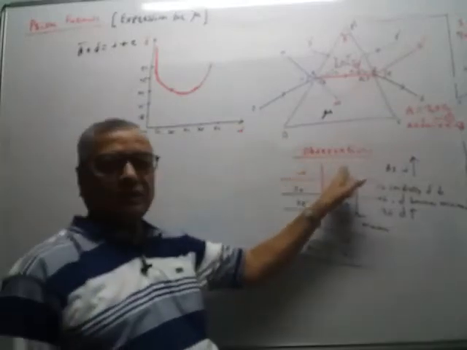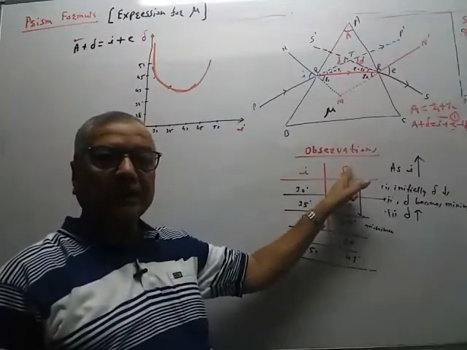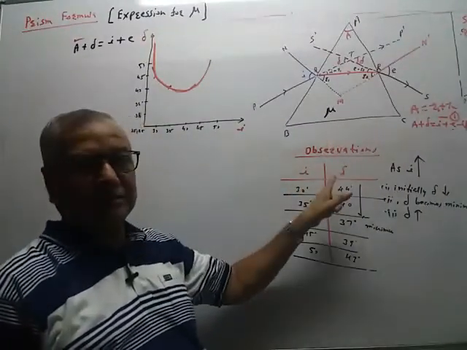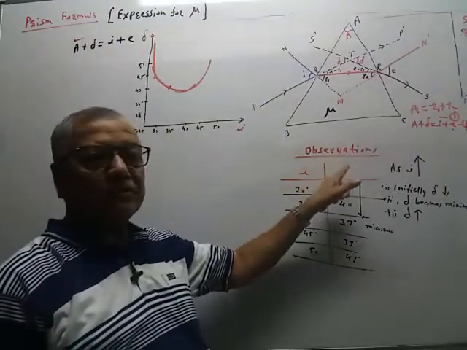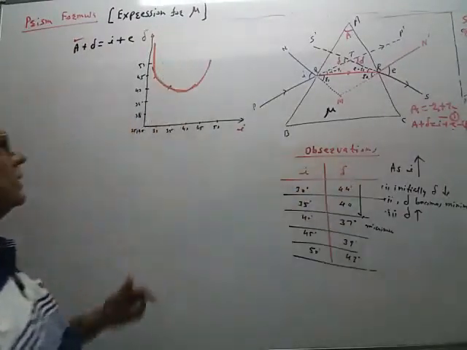You have to take such observations in the practical. From observation we can plot the graph.